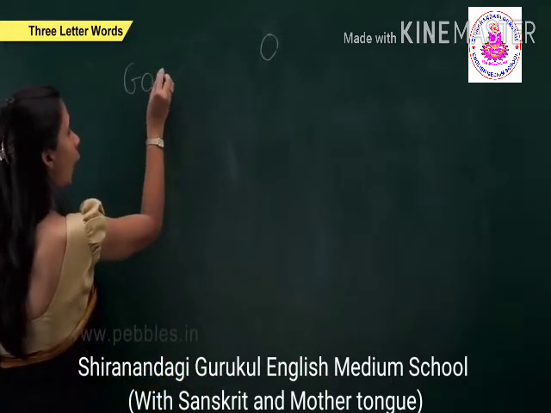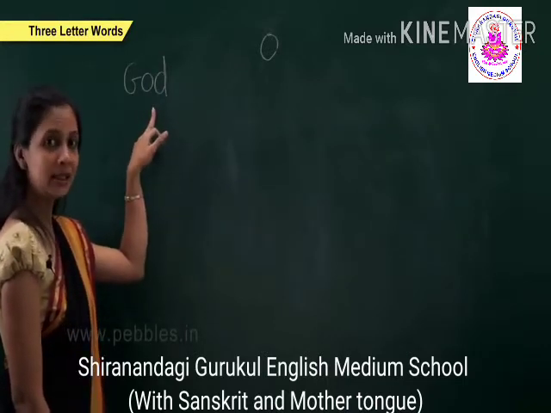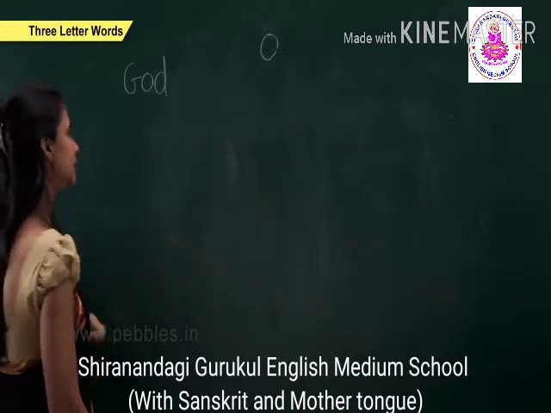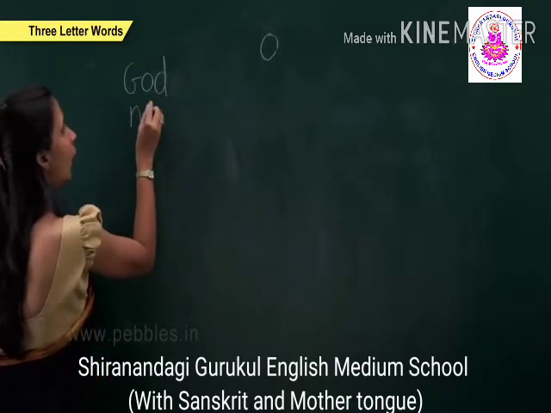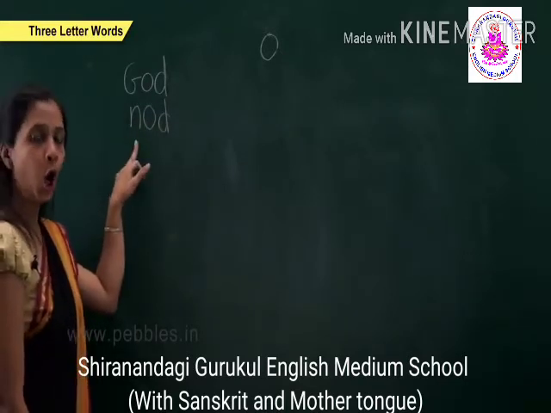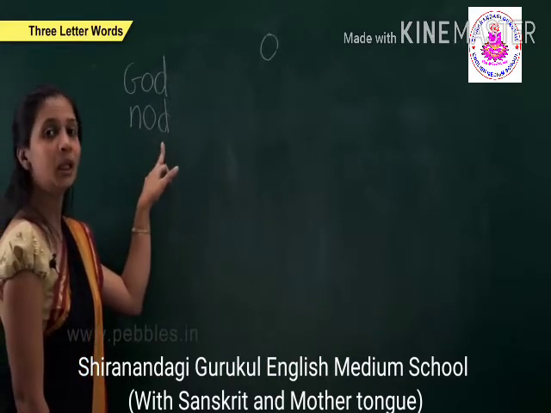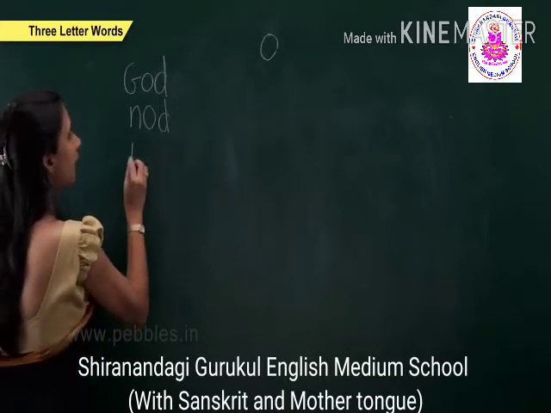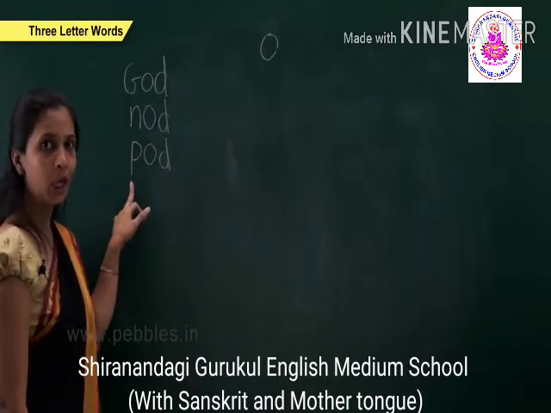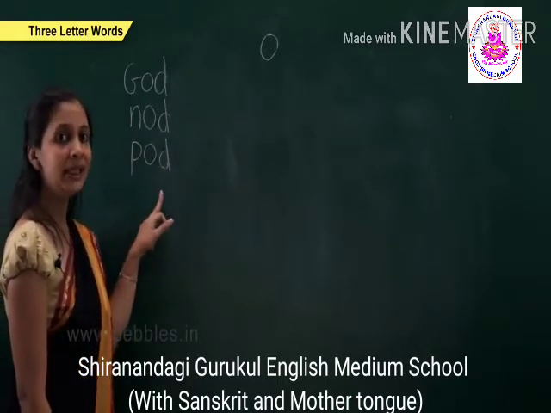G-O-D God. The next is N-O-D nod. The next is P-O-D pod.